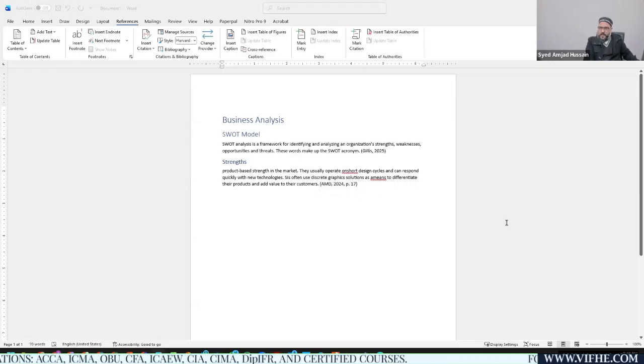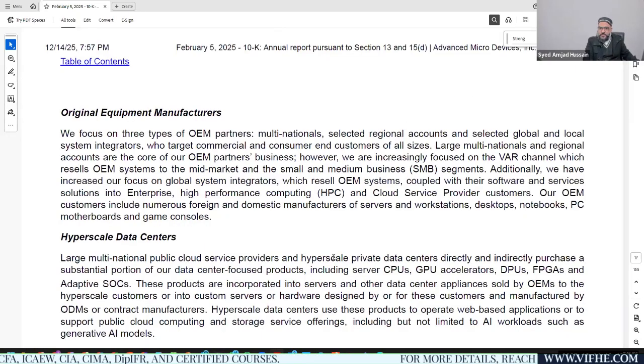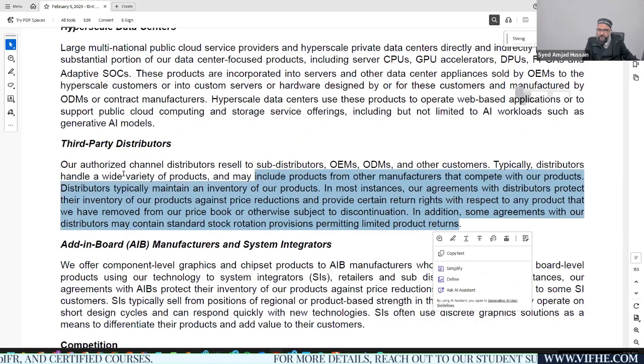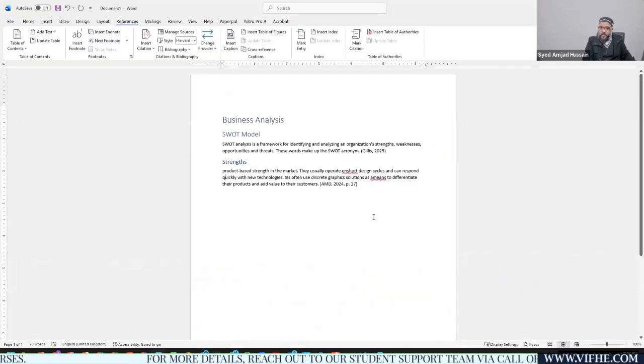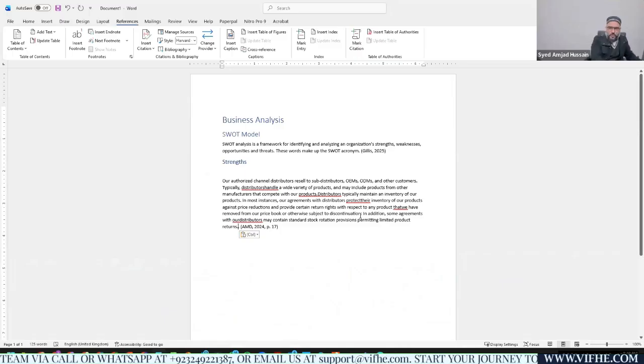Okay, let's see. I'll go back to page number 17, from where we actually took this information. Strengths, I think this was the paragraph from where we selected this information. Now this reference is updated. Most of the time, you are either updating data from an annual report or from a website. There is no other third source you would be looking for. So this is what you need to focus on, and you need to add the references.